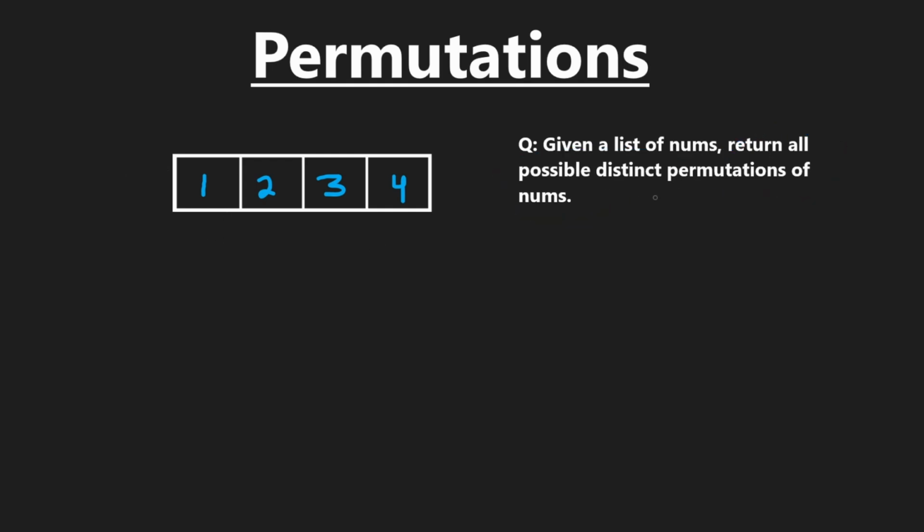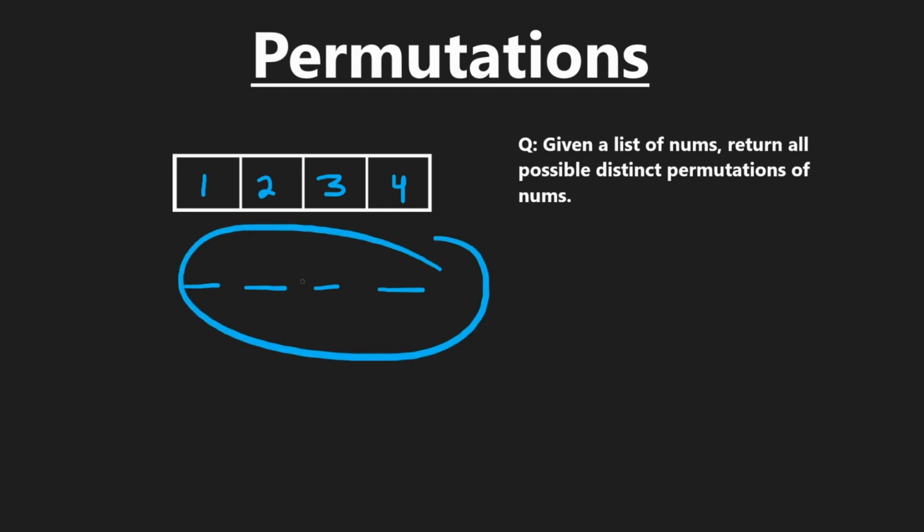So first of all, what is a permutation? Because it's different than a combination. Instead of deciding for each number whether we include it or not, for every possible subset of these numbers, we are including every single one. That's going to be a permutation of nums. We include every single one of these, but we possibly rearrange the order. So we have 4 spots, we know that, but we want to rearrange the order.